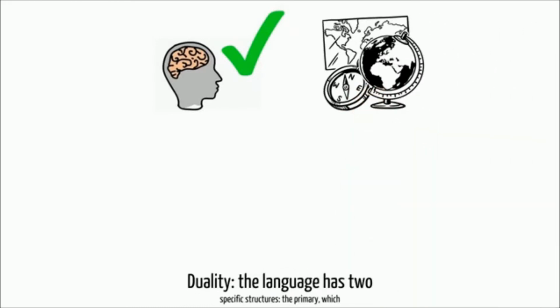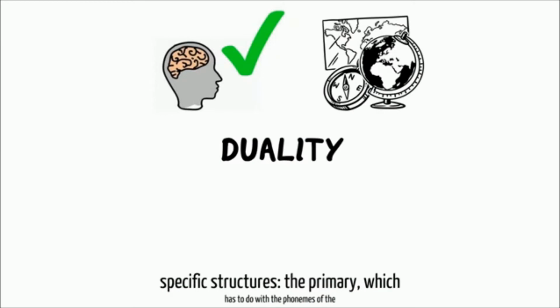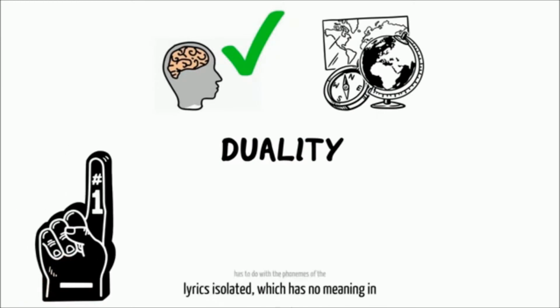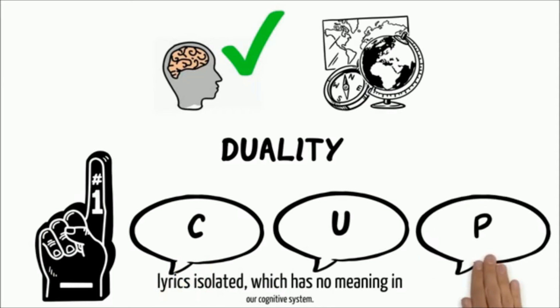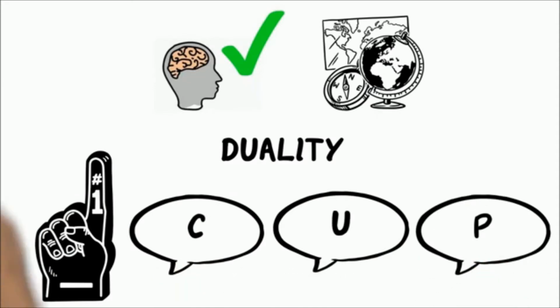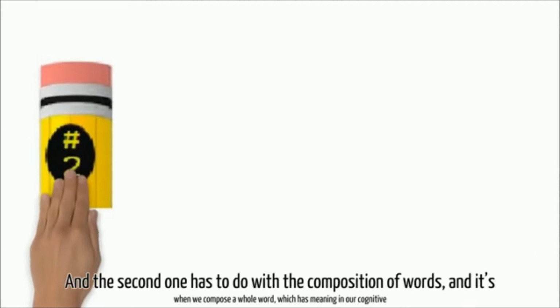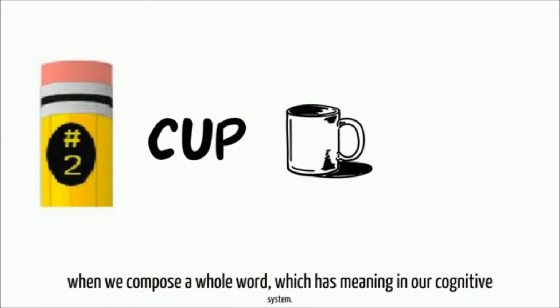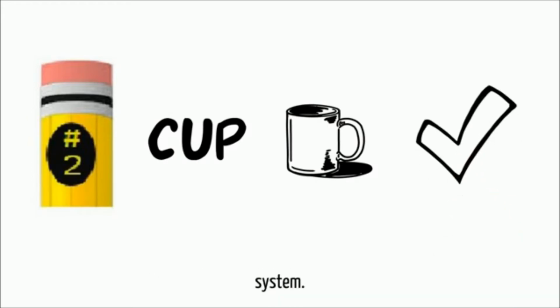Duality. The language has two specific structures: the primary, which has to do with the phonemes of the letters, isolated, which has no meaning in our cognitive system. And the second one has to do with the composition of words, and it's when we compose a whole word, which has meaning in our cognitive system.